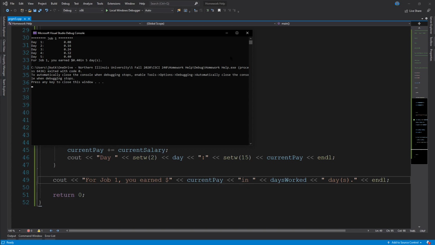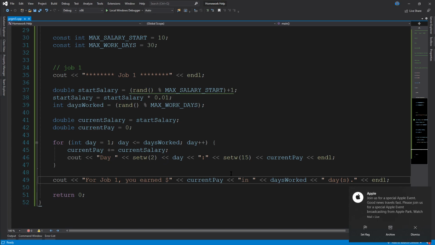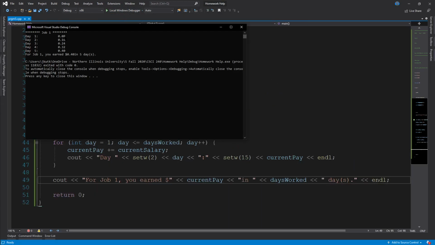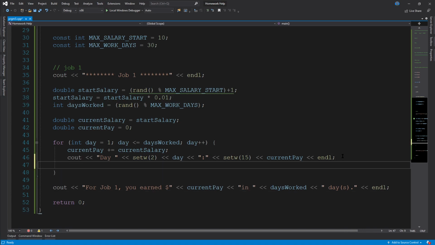Where did I mess up? Current pay equals current salary plus equals current pay, current pay. Did I? Let's see, 816. Oh, okay, I see what I did wrong. So at the end of the loop, we need current salary times equals 2.